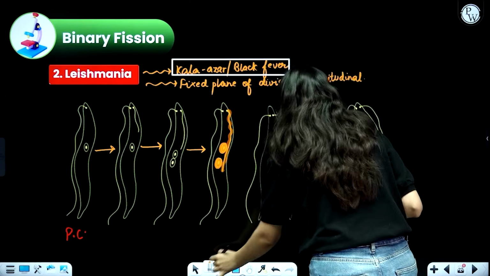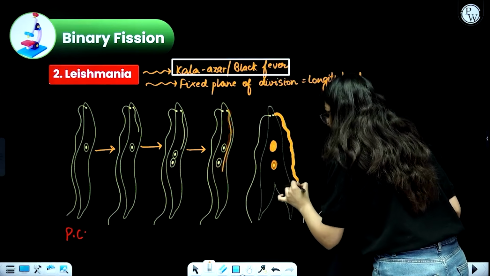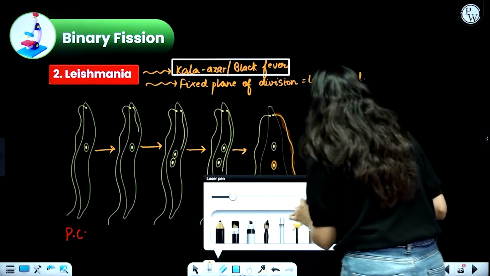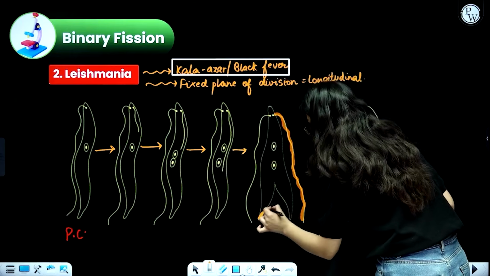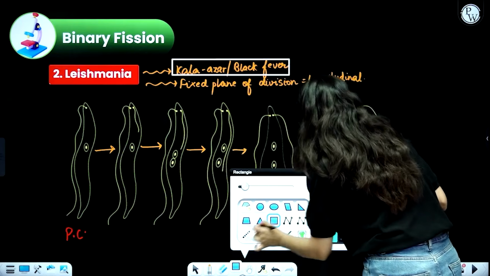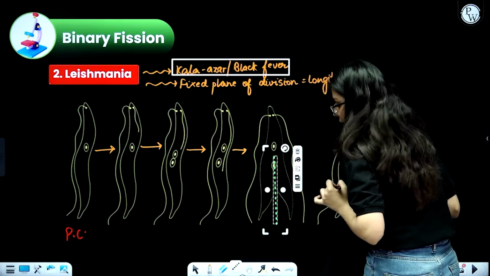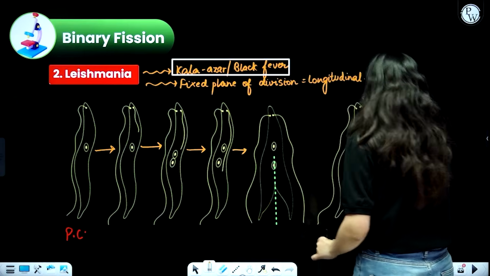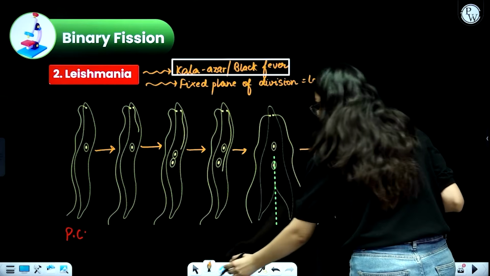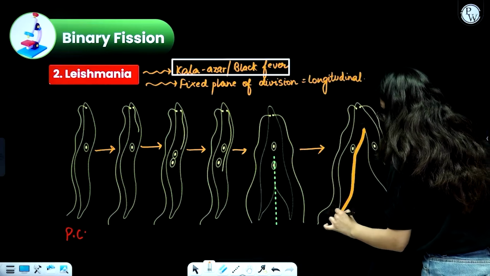Okay, now over here as you can see, two daughter nuclei, and the flagella formation is also now completed. At the same time, division has also started taking place in the longitudinal frame, in this particular direction. Further, since the flagella is now completed and the nucleus division is now completed, the body will divide into two halves longitudinally.